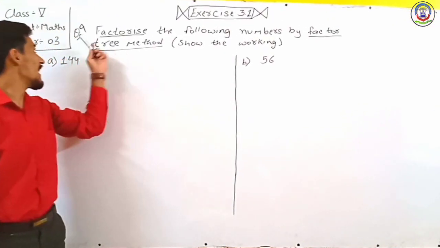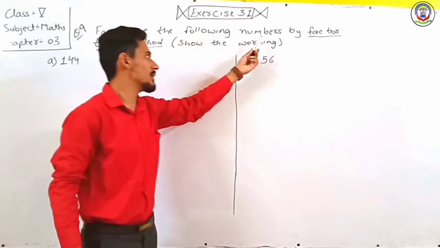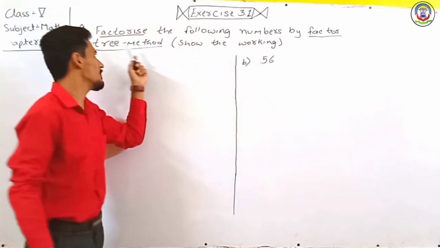Now question number 9. Factorize the following numbers by factor tree method.